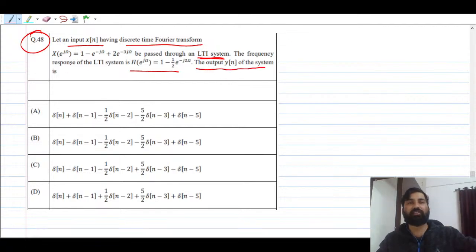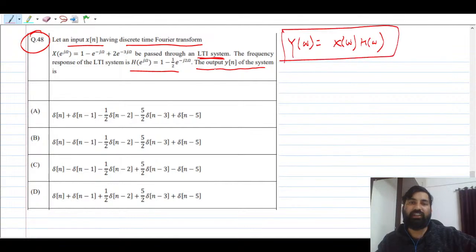So you know that if Fourier transforms are given, right? So output y n they are asking. Output of y n is nothing but what, guys? You know, just see, Y of omega you can say is nothing but X of omega, H of omega. That's it. If in time domain you are calculating, so y of n is nothing but x of n convolution h of n, right?